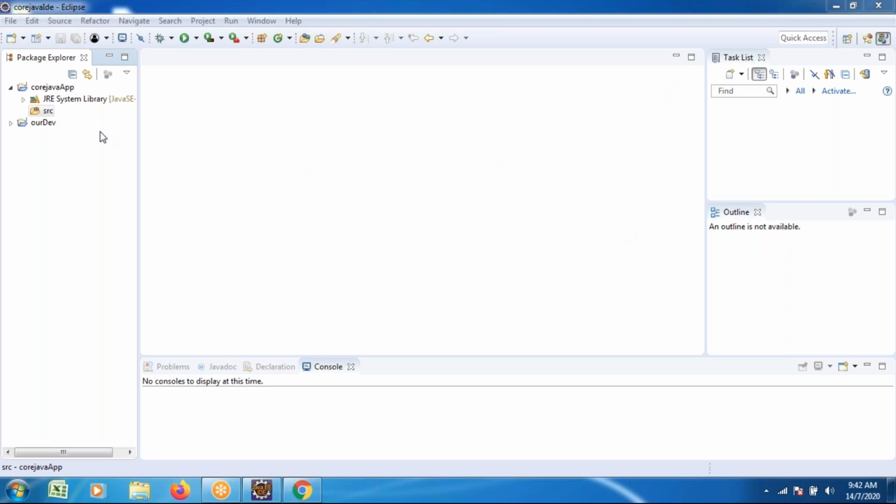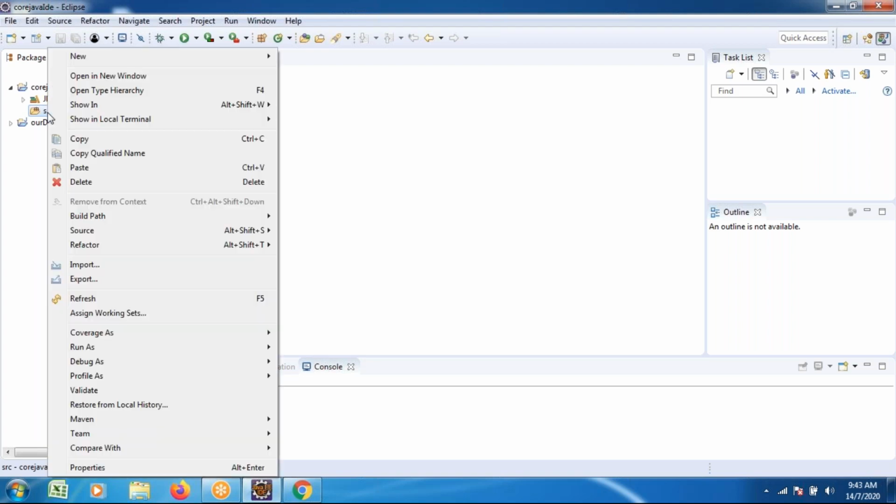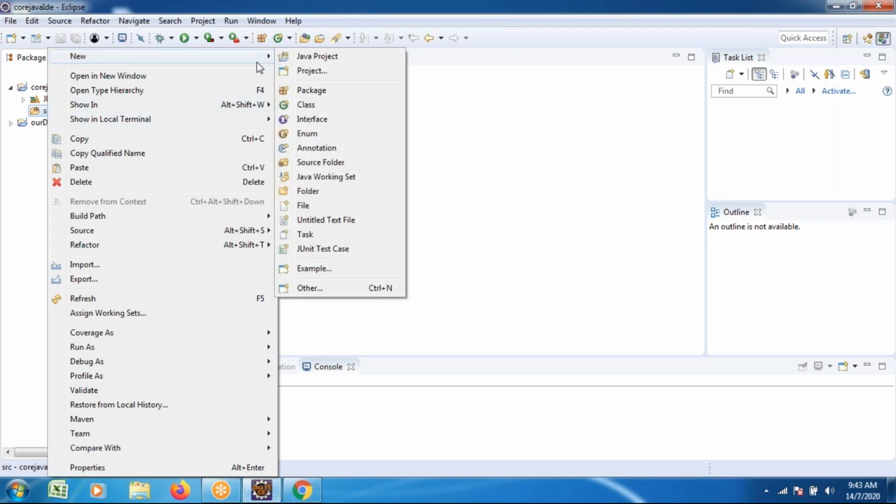Try to observe once. We created the project. After creating the project, we have to create the package. Right click on this src, create new package.